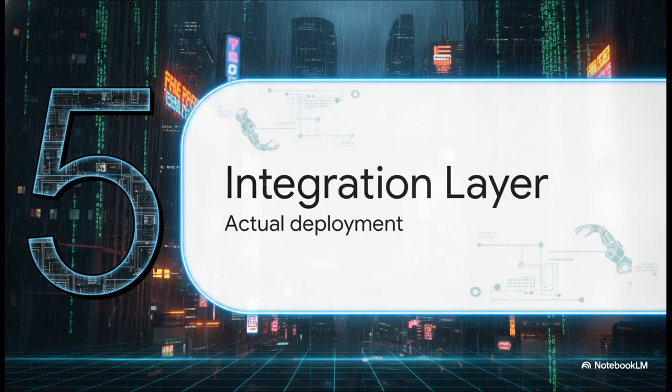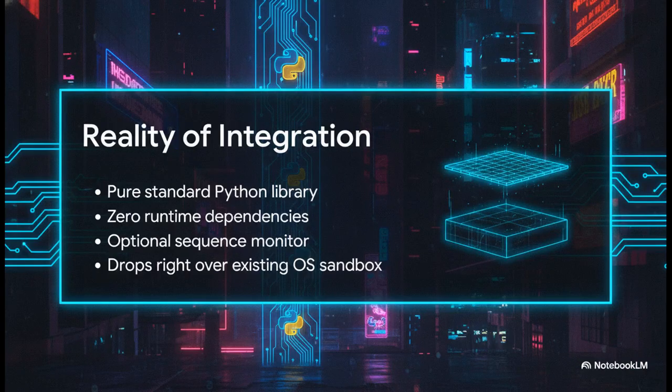Let's bring it all together in Section 5, integrating the governance layer. Now, you might be thinking, okay, a mathematically proven system? That sounds heavy, bloated, and awful to install. But the reality is incredibly lightweight. It's written in the pure standard Python library. 0 runtime dependencies for the core gate. That is huge because developers absolutely despise having to install 50 bloated packages just to secure a single agent. It simply drops seamlessly over your existing sandbox setup.